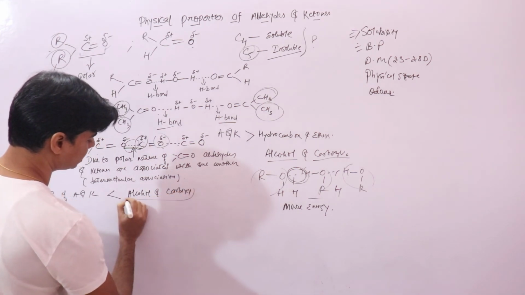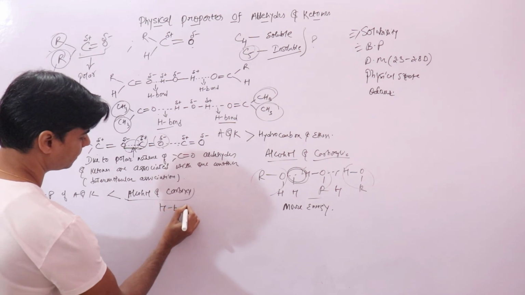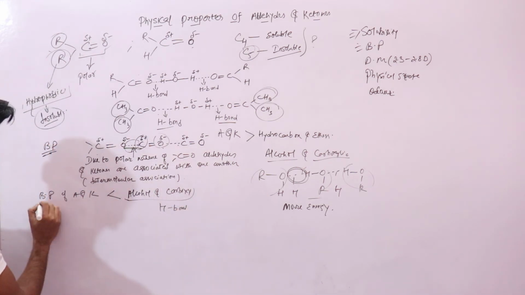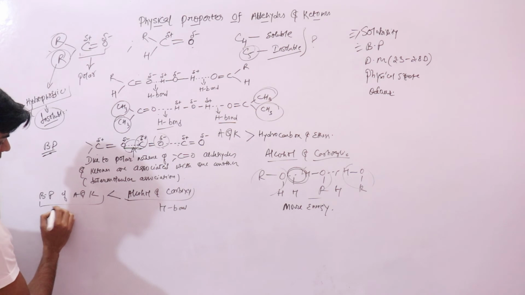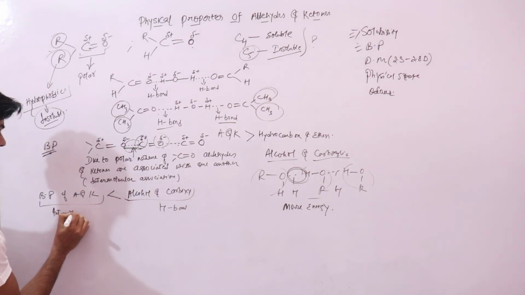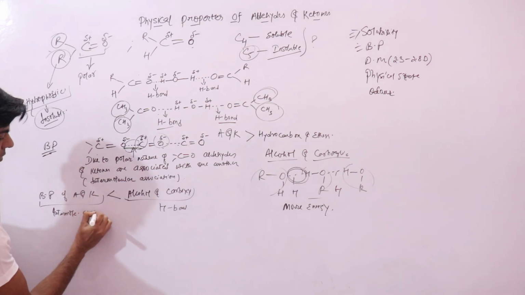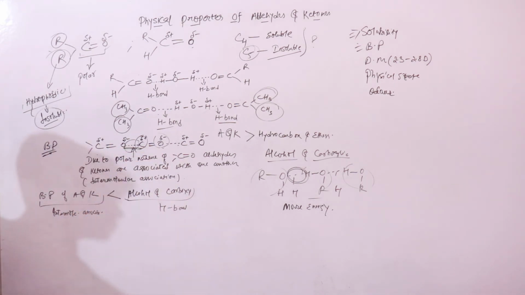Because alcohols and carboxylic acids possess hydrogen bonds, which are strong, and aldehydes and ketones possess intermolecular association due to the polar nature of the carbonyl group. I hope this is clear.